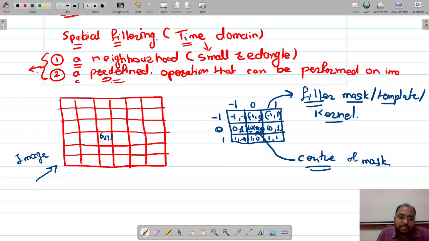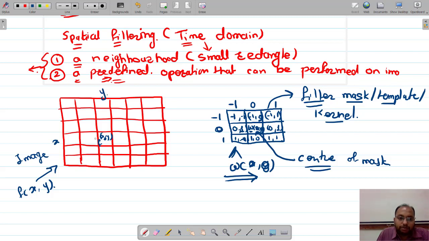Let us say this is my f, and this is my w of 0 comma 0. Okay, so this is my image. Let us say the image is f of xy. And this filter mask, let us say, has its center at 0 0. Okay, fine. So let us say this is my x over here and y over here.